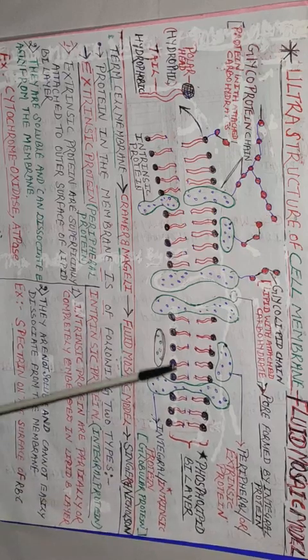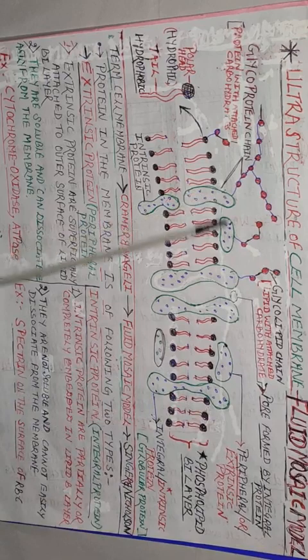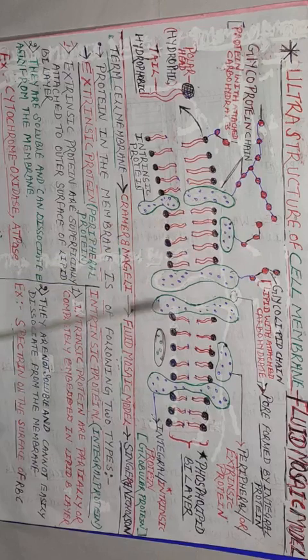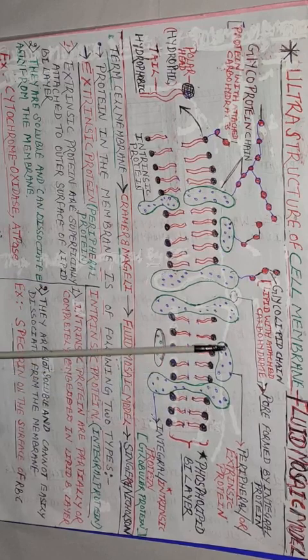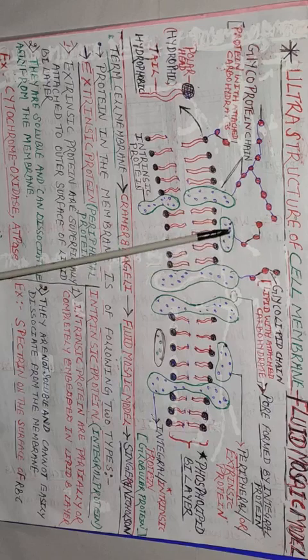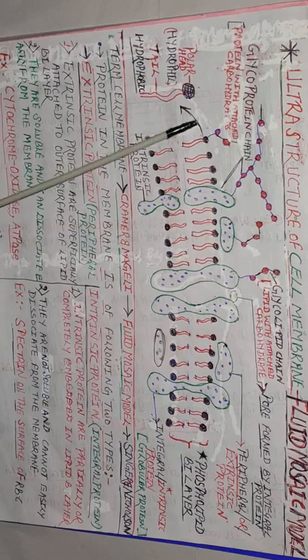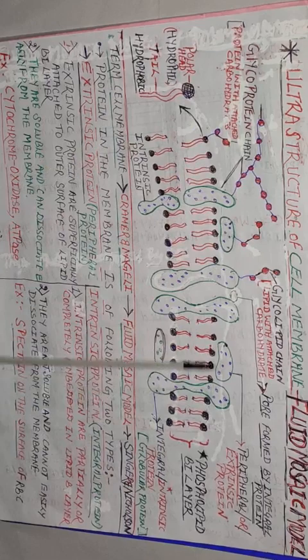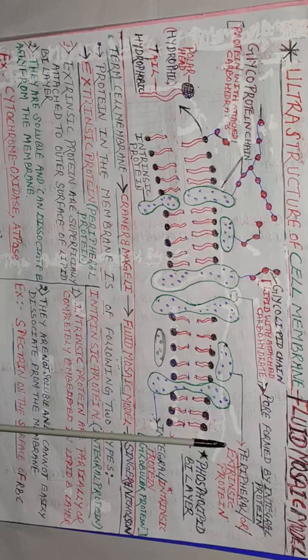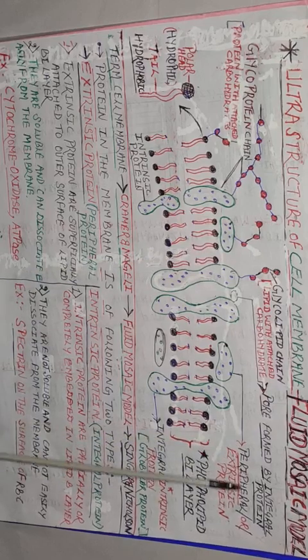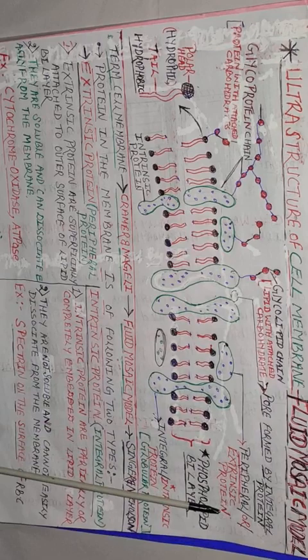Now the next part, student: this green color, are you observing this green color? Student, these green colors are nothing but globular proteins. The protein, this green color, which is present superficially attached to the outer surface of the lipid bilayer, is called extrinsic or peripheral protein, isn't it?